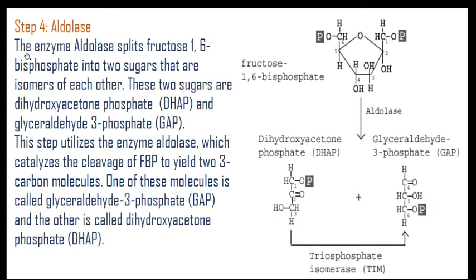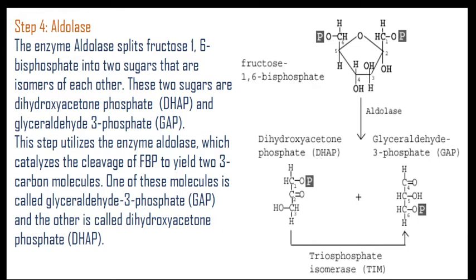Then at the fourth step, the enzyme aldolase splits, meaning breaks down, that fructose 1,6-bisphosphate into 2 different sugars. So this one is the fructose 1,6-bisphosphate. Due to the action of aldolase it gets converted into 2 different molecules, glyceraldehyde 3-phosphate, meaning GAP, and dihydroxyacetone phosphate, meaning DHAP. So these are the most important steps of glycolysis.